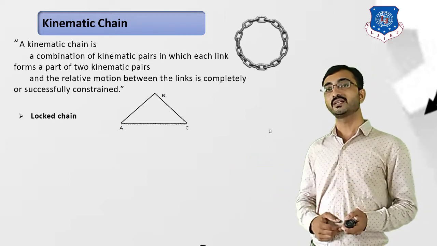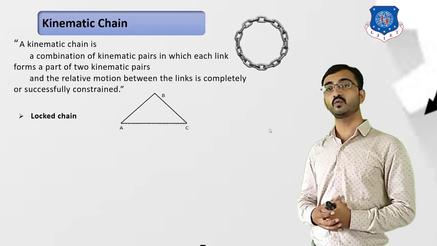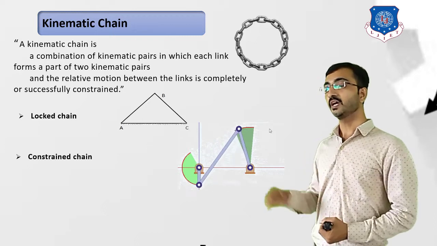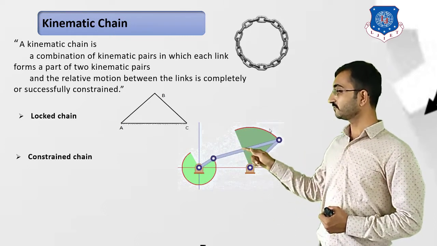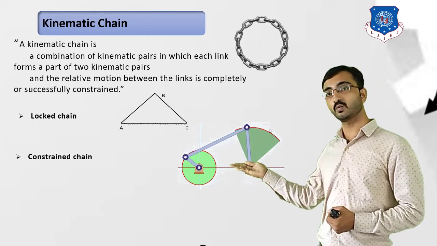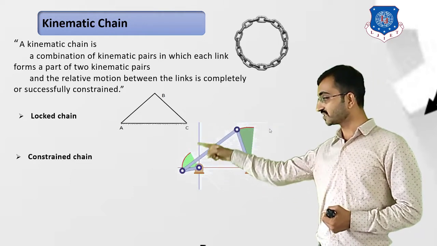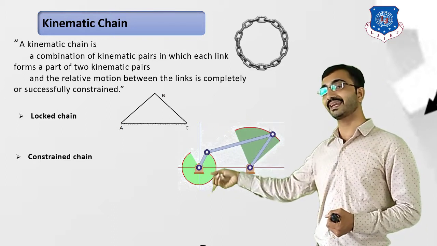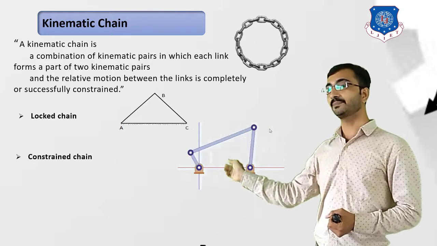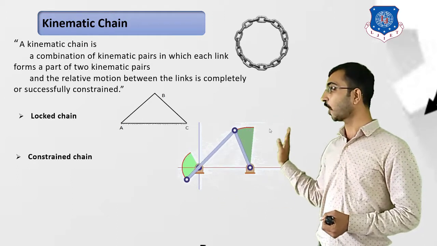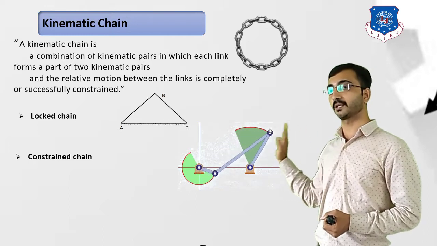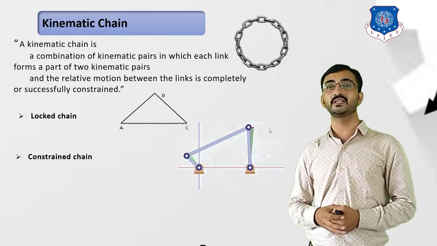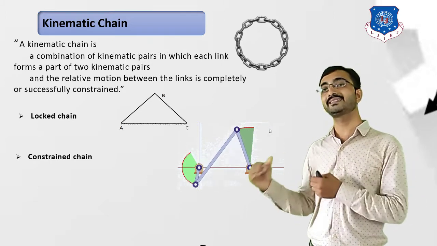Okay, now the second chain is known as a constraint chain. What do you mean by constraint? Constraint means in a definite direction. Okay, so over here you can refer to this diagram. With respect to this fixation point, that is your link number 1, your first component, the crank, is continuously rotating. If you give input to this crank and it is able to rotate, then with the help of this input you are able to get output, that is the oscillation of this coupler. So this is an example of a constraint chain. A constraint chain is a chain in which we are able to obtain our desired outputs.